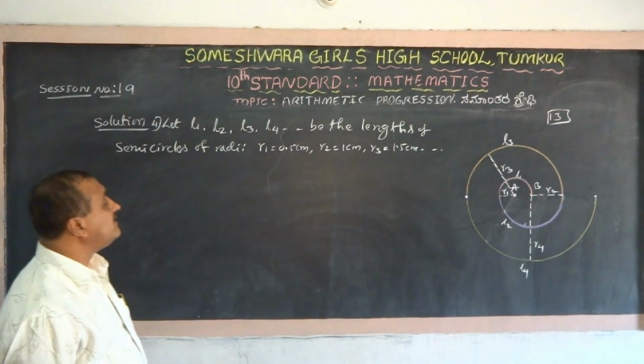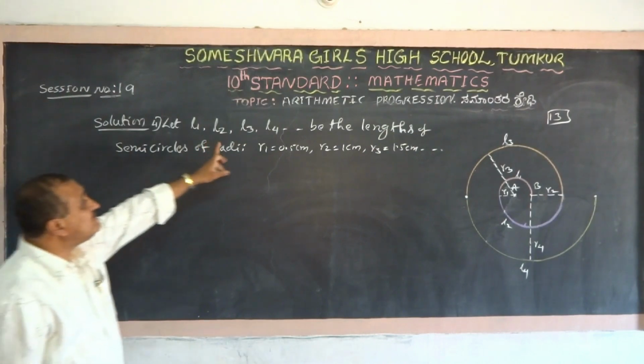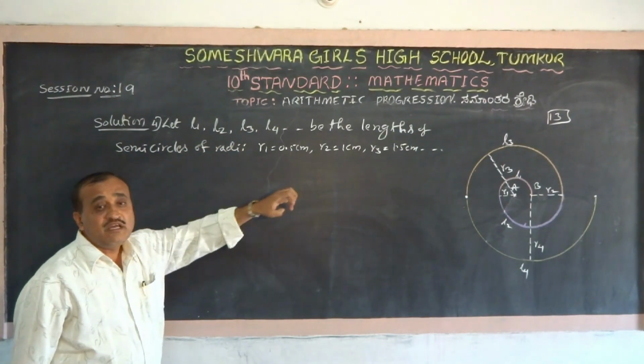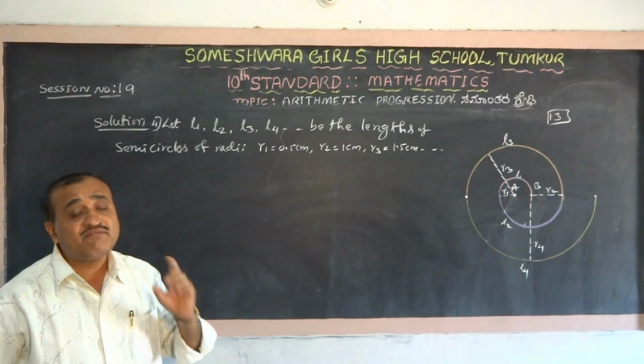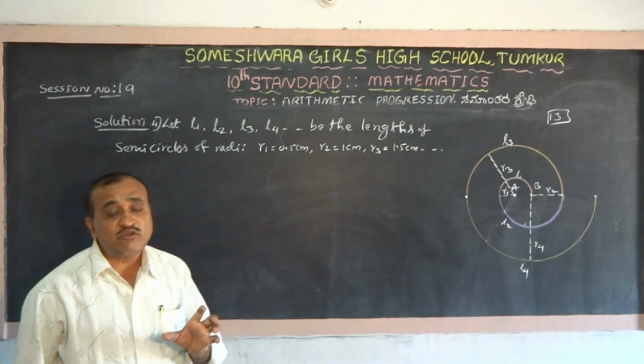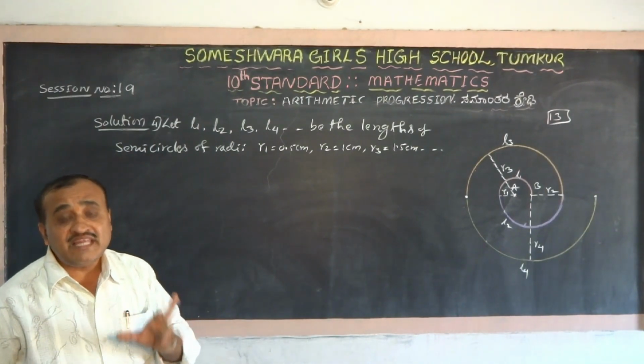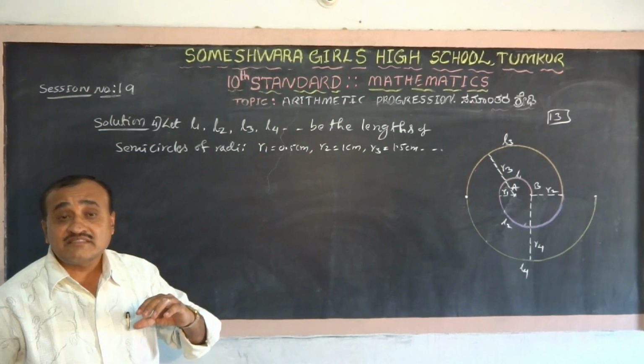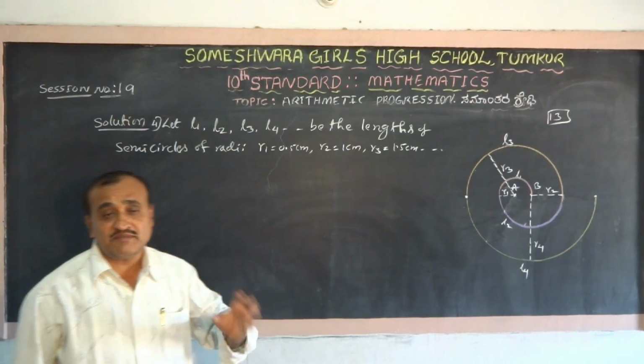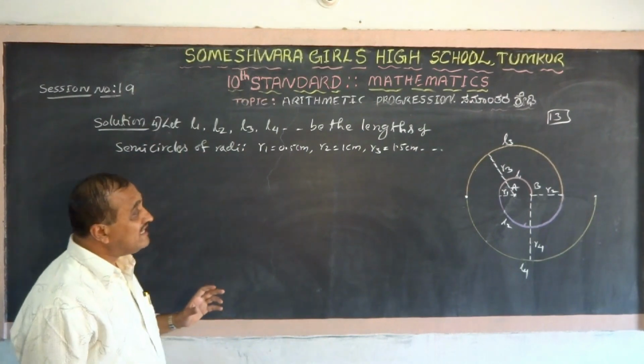Now what to do here? What is the length of the first semicircle? To say the length of the first semicircle, we have to bring the relation between the length of the circle and the length of the semicircle.